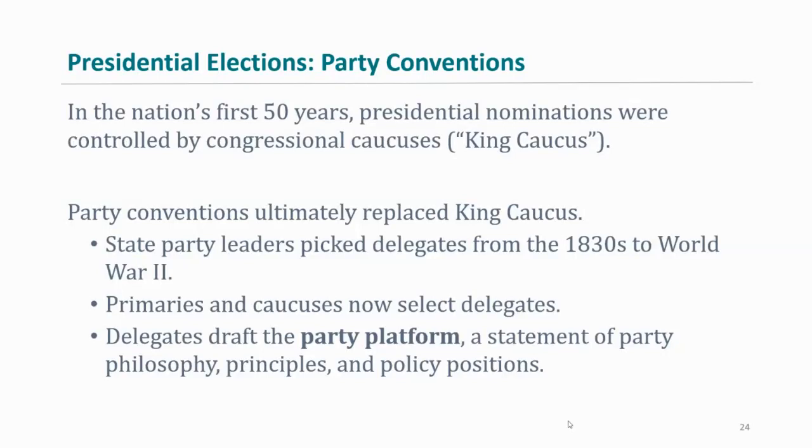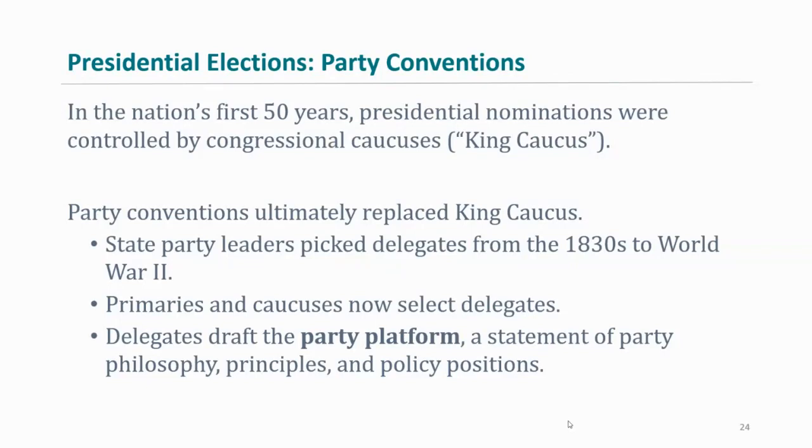And one of the most famous party conventions was the one in Chicago, the Republican convention in 1860, which saw Abraham Lincoln ultimately win the nomination, but they had to go to several ballots. It was between him and Seward, the former governor of New York, and they were competing with each other to get the nomination. Lincoln was looked at as a dark horse candidate, while Seward was looked at as more of the establishment candidate, but Lincoln was able to secure the votes on several ballots afterwards. So Lincoln ultimately secured the nomination to become president. But again, that's the way the party conventions were.